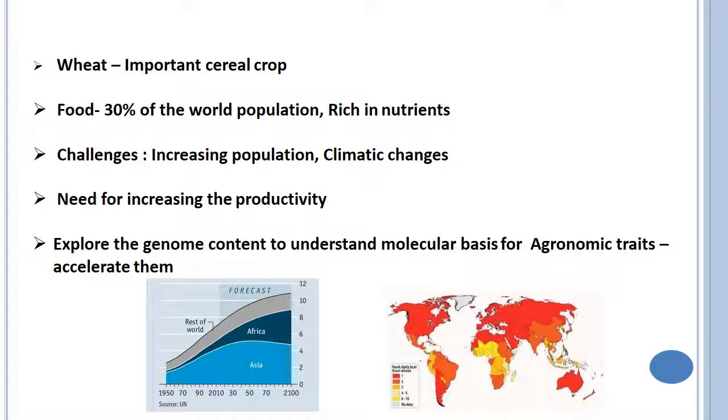It is food for 30% of the world's population, a rich source of nutrients, rich in protein, carbohydrate, many vitamins, minerals, etc. There is a need of increasing productivity for the increasing population. Climate change are the two challenges ahead for wheat. Exploring the genome content to understand the molecular basis for agronomic traits is also a major aspect in wheat improvement.